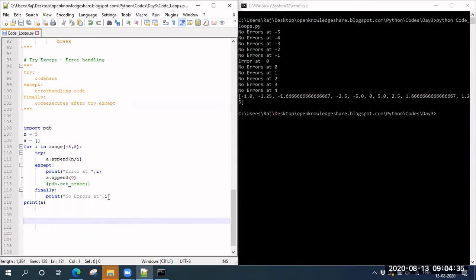I was actually confused with MATLAB and a few other languages, so bear with me. Whatever you want to do in try except, you do it. In case if both are done, then it comes here. At least one of these is done, it comes here and it prints that. Okay, is it clear?